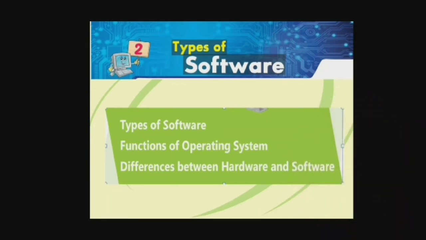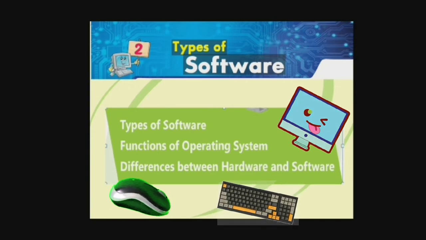Today, we are going to discuss chapter 2, that is, types of software. In this chapter, we are going to discuss topics like types of software, functions of operating system, differences between hardware and software. Yes, hardware. In your previous classes, you have studied that they are the physical components of the system that we can see and touch. For example, mouse, keyboard, monitor, etc.